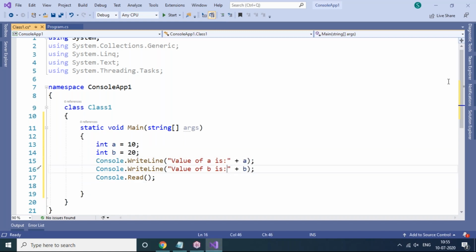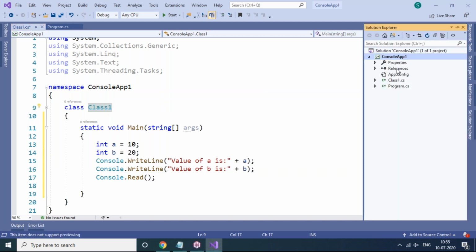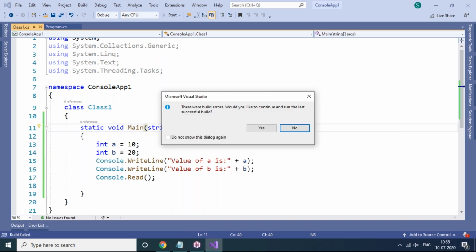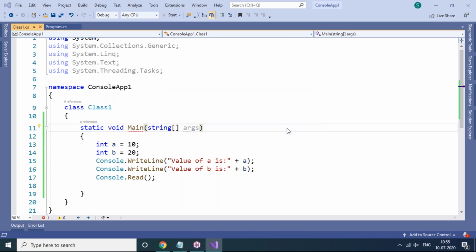Okay. Now, if you execute directly, what happens? You can see this. We have two classes. Class1 is there, and one more class is there, called Program.cs. We already executed Program.cs successfully. But when we execute this directly, what happens? You will get an error. Yes, there were build errors. Again, would you like to continue and run the last successful build? No means you will get the error.